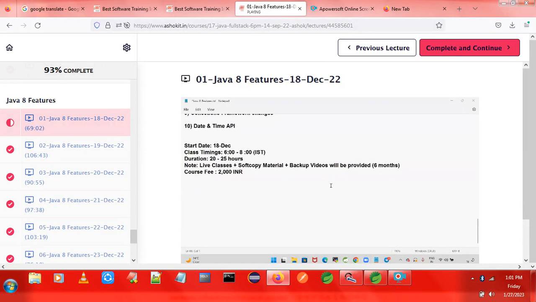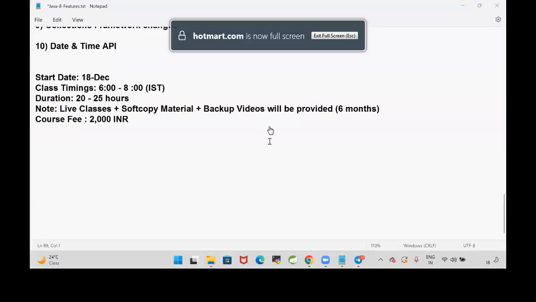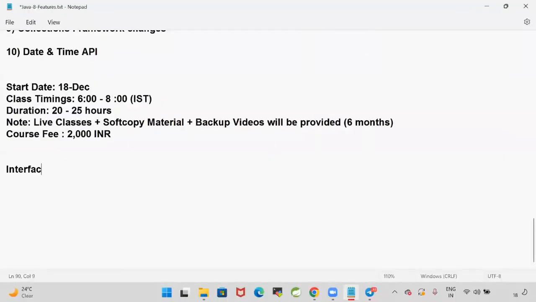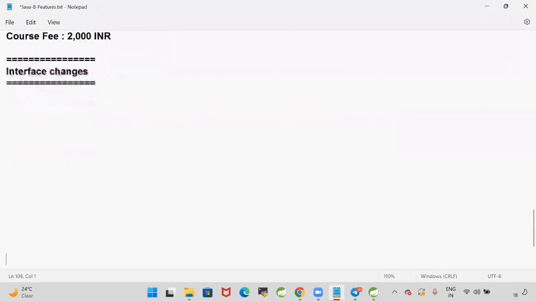Now let us start with the first feature, that is interface changes. What is the reason behind interface changes in the 1.8 version? Up to 1.7, what is the meaning of interface?